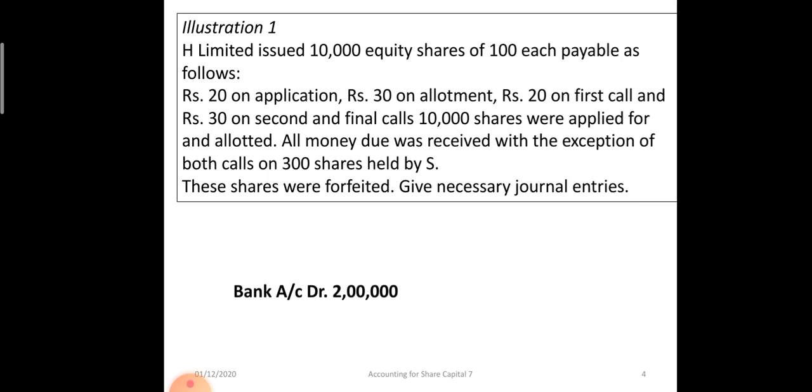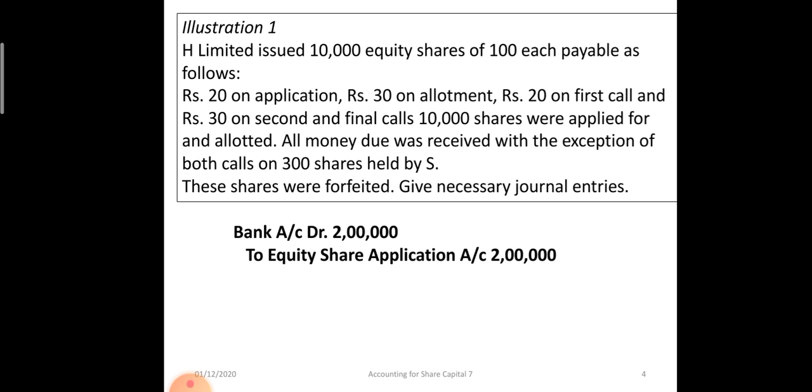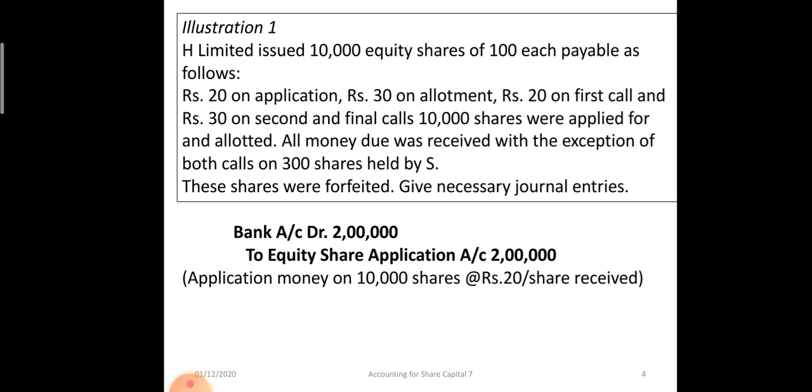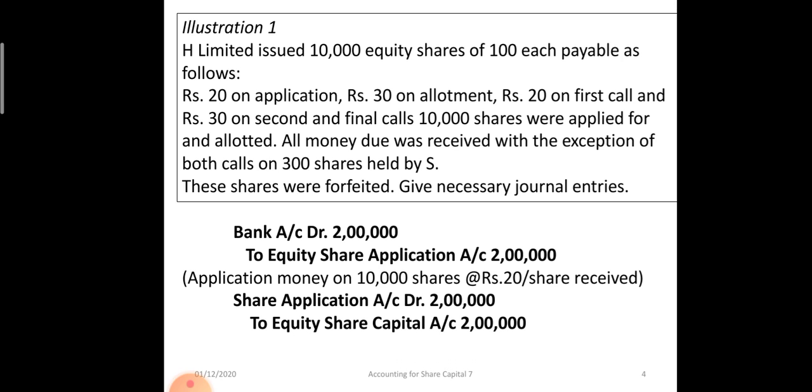So the first entry is simple. Bank account debit, 10,000 shares into 20 rupees, 2 lakh rupees, to equity share application 2 lakh rupees. On 10,000 shares, rupees 20 is received. This amount will be transferred to share capital. So equity share application account debit 2 lakh to equity share capital 2 lakh rupees, okay. The application received at the rate of rupees 20 will be transferred to share capital.